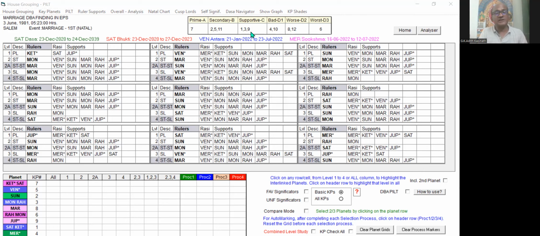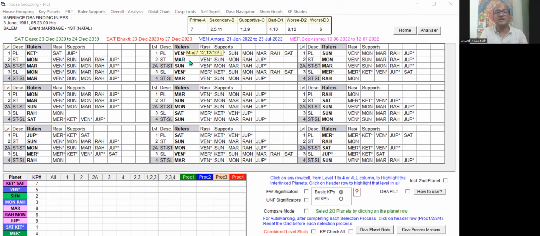Out of them, the planets having the favorable grouping of these houses, if they are present ruling as the star lord or sublord for other planets, that planet will get the impact or effect of this planet strongly. As well, if those favorable key planets are also present in the support column, it means they are going to give support to the other planets, the rulers.